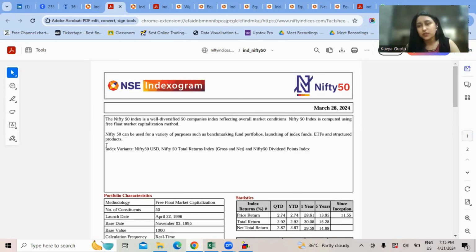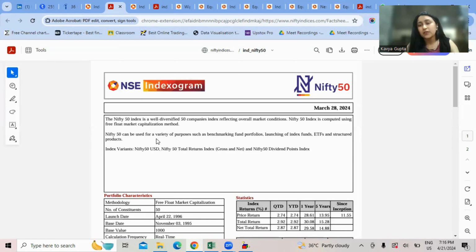So, if you are a fresher in finance or you want to build a career in finance, it's very fundamental to know what free float market capitalization is, because that is the methodology using which the Nifty 50 index is prepared. So make sure you do enough analysis and study about what this method is and in which year it came into the picture, and what free float means and how it is different from the total number of outstanding shares.